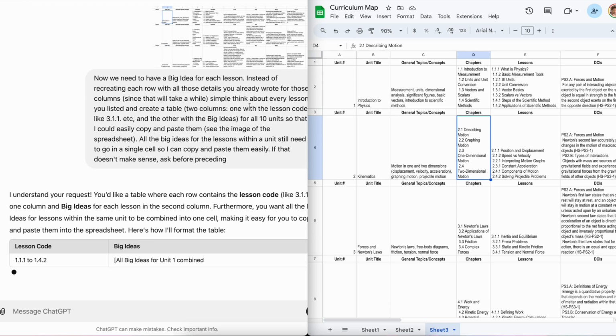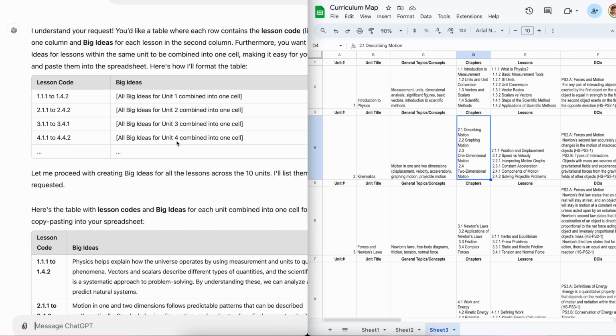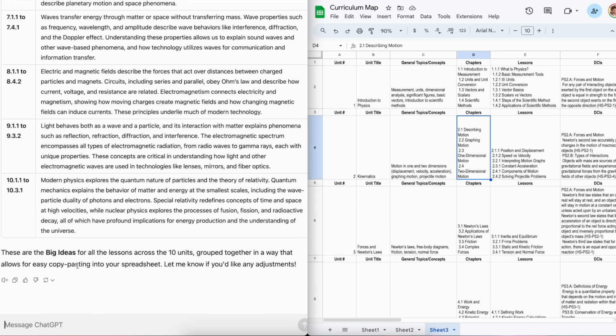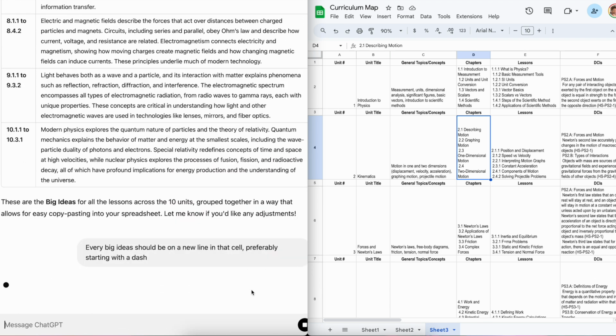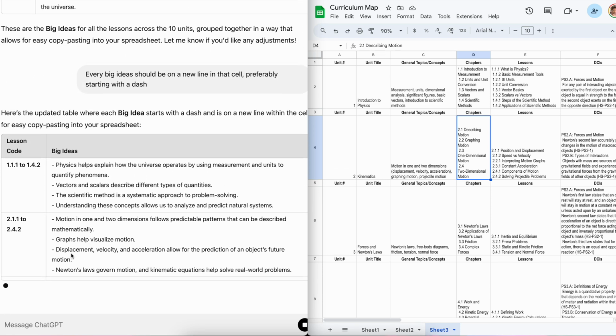So I gave it a screenshot of what I've been working on, so it's asking, okay, I understand your request. You'd like a table where each row contains lesson codes. Okay, perfect. Okay, so here's what I would change. Every big idea, I want it on a new line within that cell. So I'm going to say that. So this is just a jumble of all the big ideas, but now it's separating them out in lines.